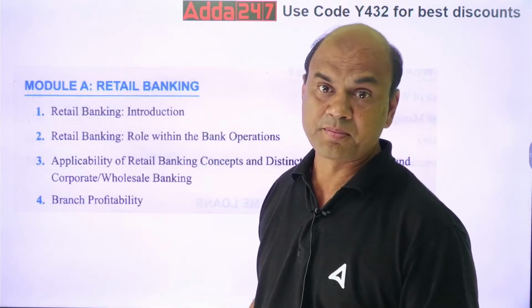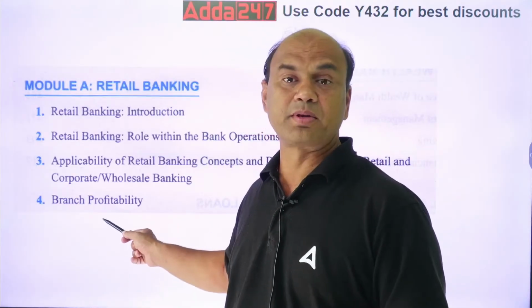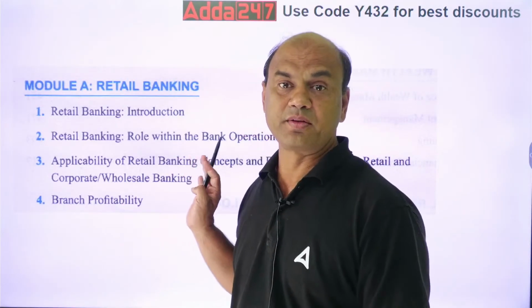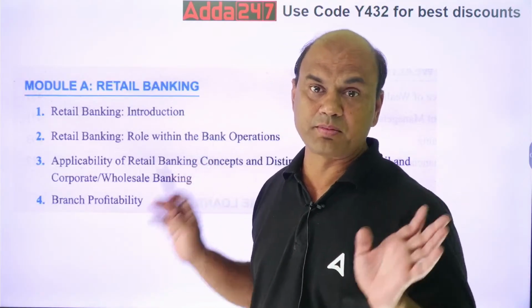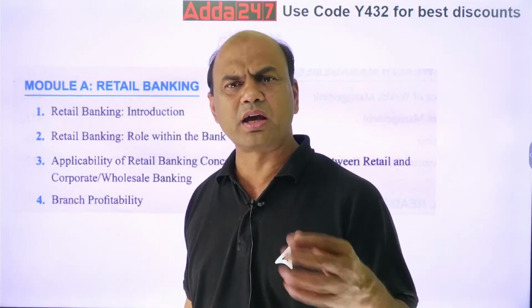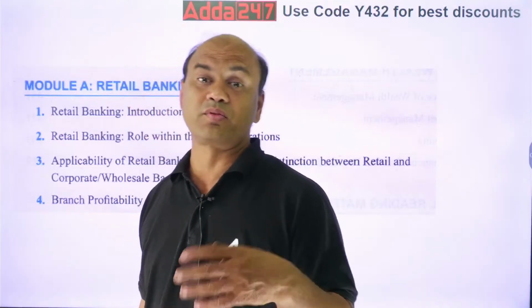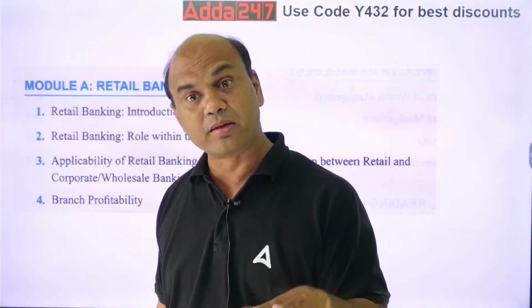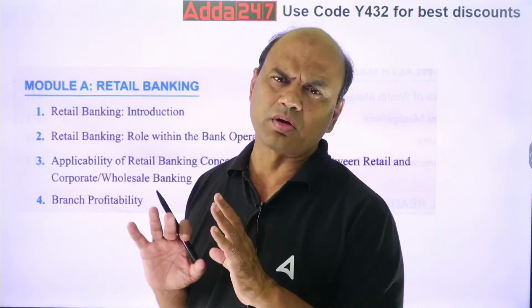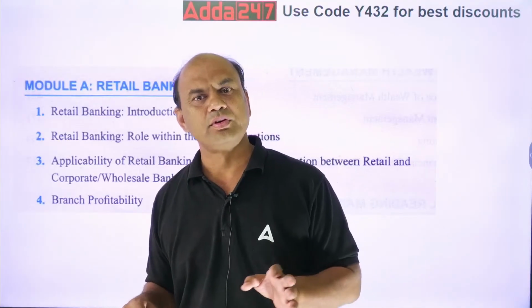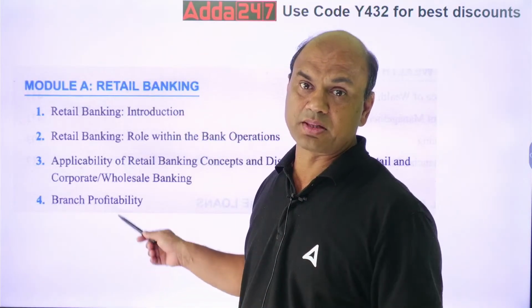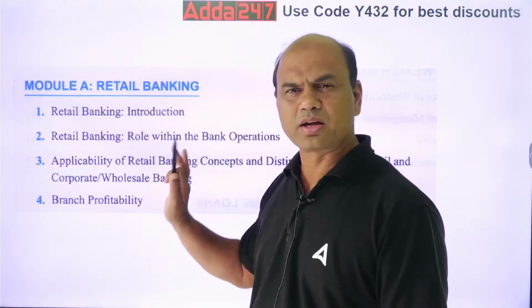And then comes the toughest chapter, chapter number 4, branch profitability. One of the toughest topics of RBWM. Here you have many numericals. Various terms are there: ROA, ROE, return on asset, return on equity, NII, NIM. So many topics are there. Leverage ratio. These are all really technical and very tough. So that's why focus, this chapter is the toughest one. You will always face trouble in this chapter. Remaining are theory okay type.